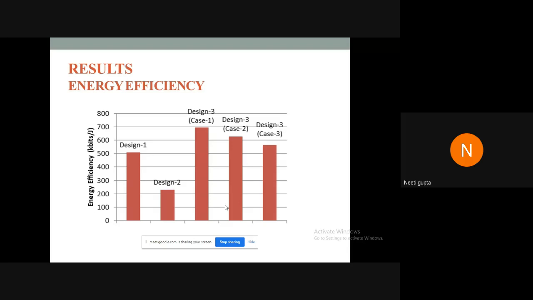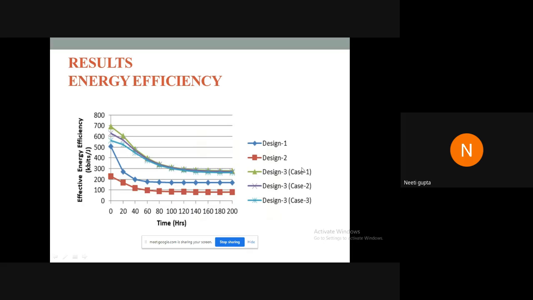For the three cases of design 3, which I discussed, by increasing the probability of a jump node being associated with a hybrid link, these are the effective energy efficiency results. From here, it can be seen that the proposed design is giving very high energy efficiency as compared to design 1 and design 2.